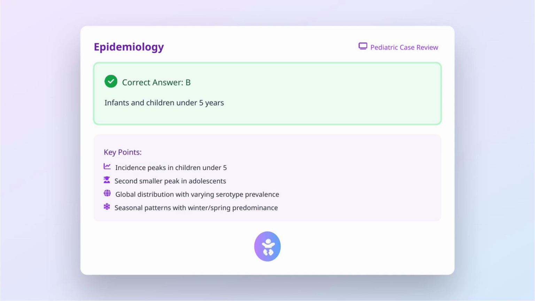Infants and children under 5 years are most frequently affected by meningococcemia, with the highest incidence occurring in those under 2 years of age. A second, smaller peak occurs during adolescence. This age distribution relates to immunological factors, particularly the waning of maternal antibodies and the immaturity of the immune system. Meningococcal disease shows seasonal variation with peaks during winter and early spring months. Different serotypes predominate in different regions, with groups A, B, C, W, and Y being most common globally.